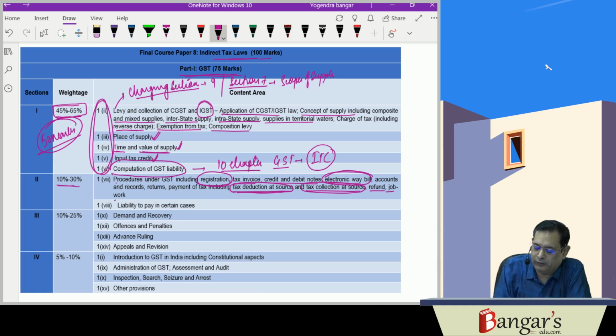Refund and job work provisions are also very important topics. Don't think this is theoretical only. Here also practical questions are asked. In job work also, practical questions are asked.